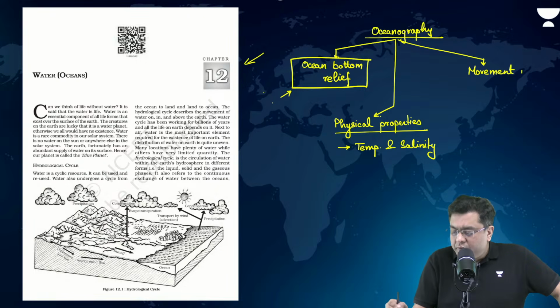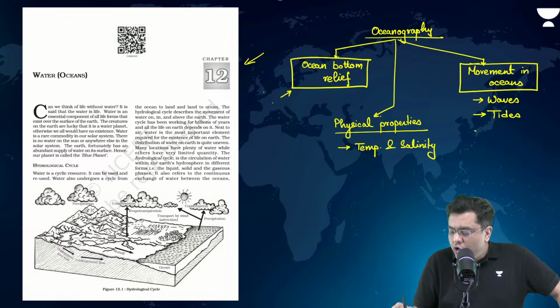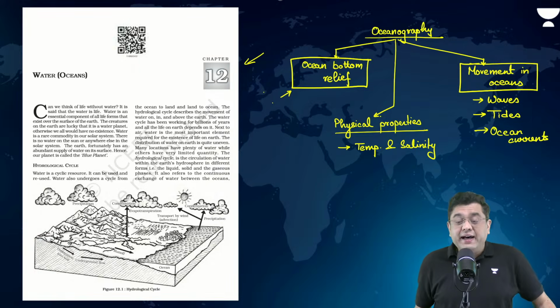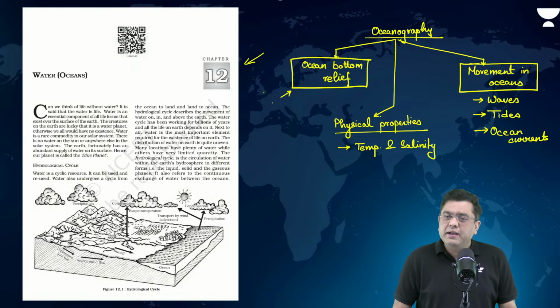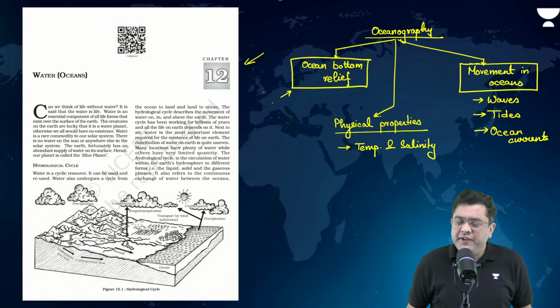And under this, we will come across the case of why waves occur. Why do you have the occurrence of tides and also ocean currents? Okay. So these are the areas into which you can divide oceanography and how you should approach and study this subject.